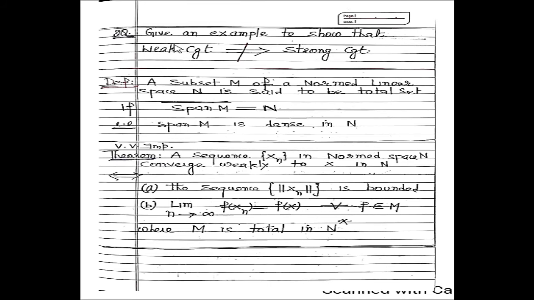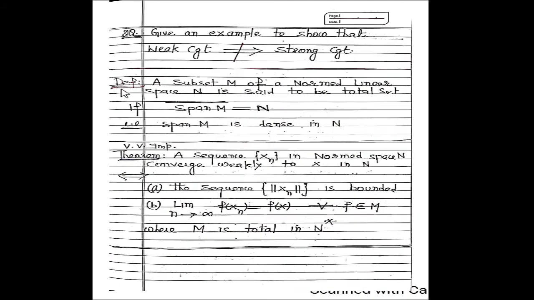Now, the second question is to give an example to show that weak convergence does not imply strong convergence. So that we already proved in previous articles or previous theorems. So independently, we can give an example to prove that weak convergence does not imply strong convergence.